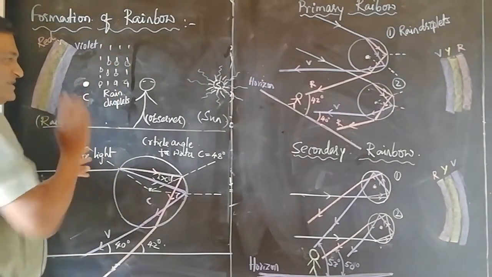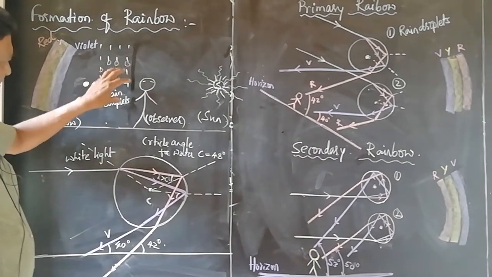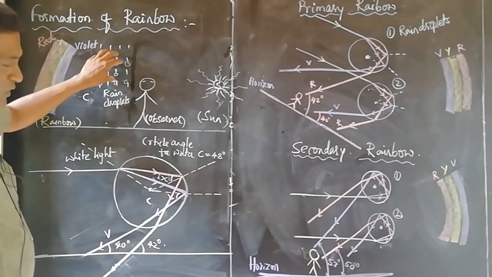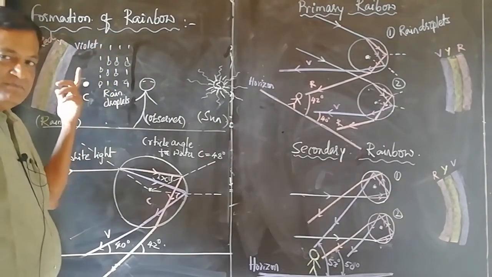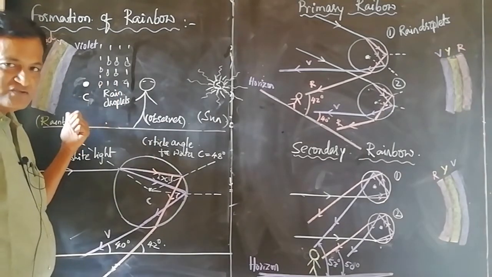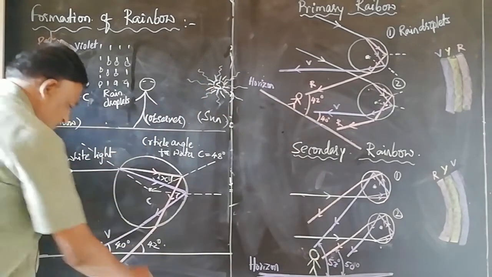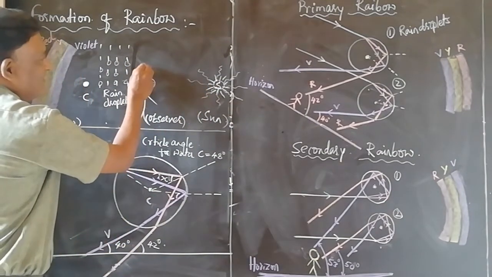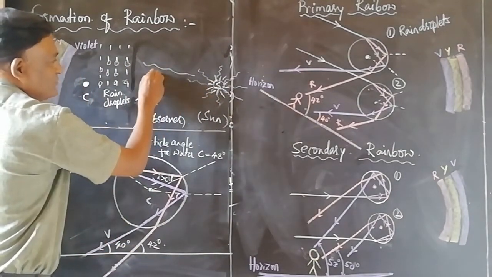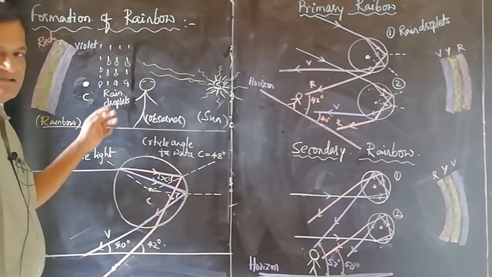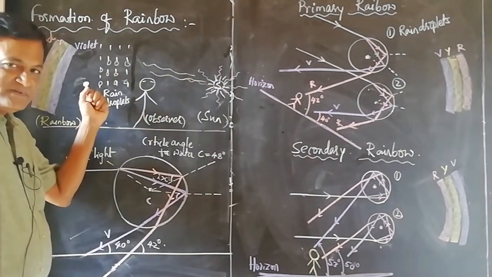So, if it rains in the eastern region, the rain droplets take the shape of a prism due to gravitational force. The light from the sun enters into these droplets which have taken the shape of the prism.